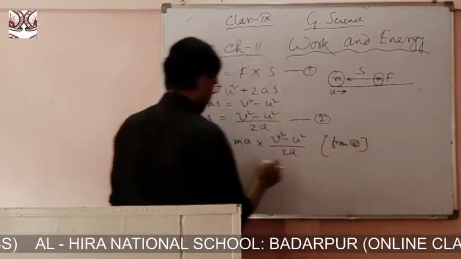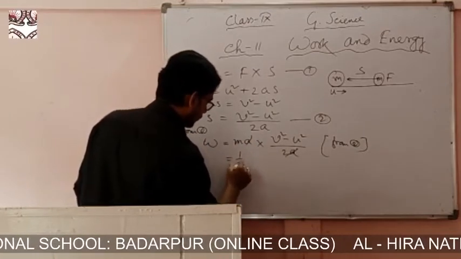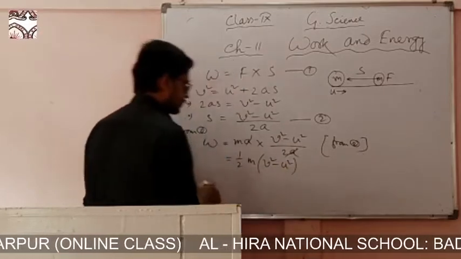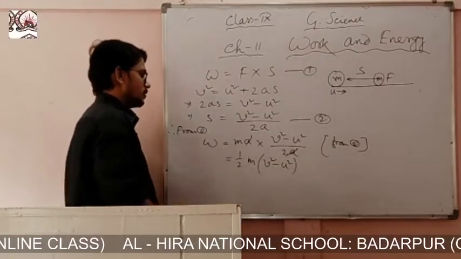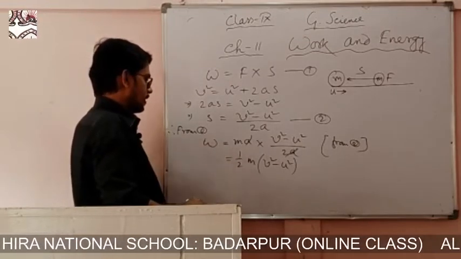Now this a cancels, and we can write half m into v square minus u square. So we got W equals half m into v square minus u square.